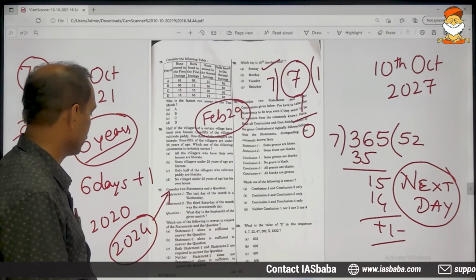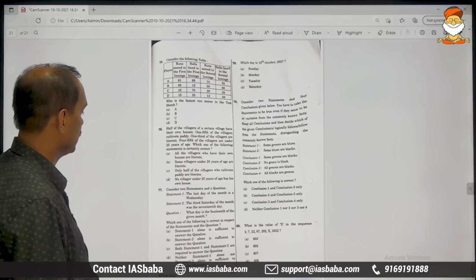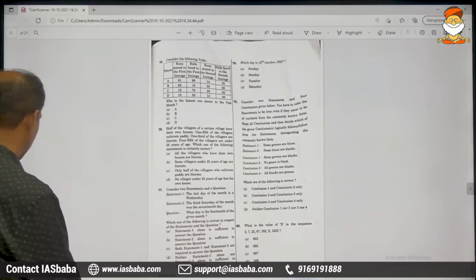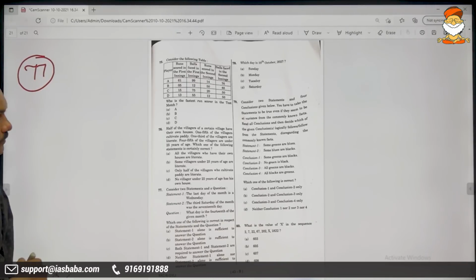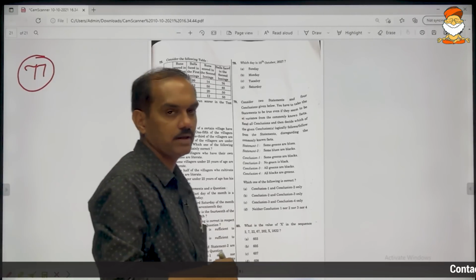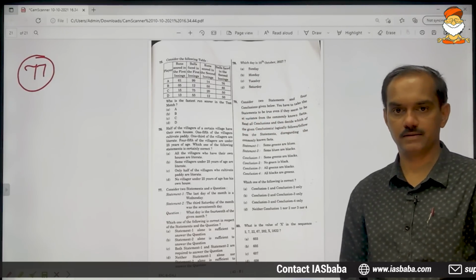So we have successfully solved 3 problems. Now moving on to the 77th. That is also a problem on calendar. And in this question paper, he has asked more than 3 only on calendar.